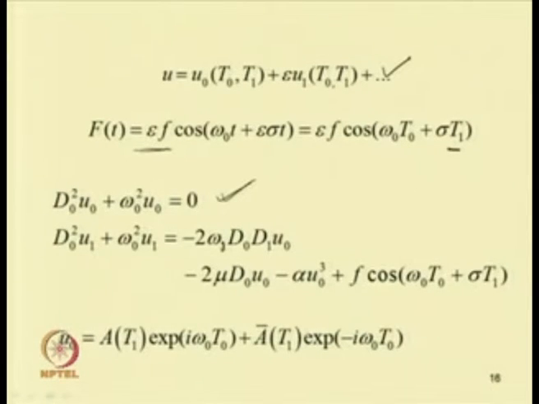And then for this equation D 0 square u 0 plus omega 0 square u 0 equal to 0, the solution becomes A, where the constant should not be a function of T 0. So, this is a function.